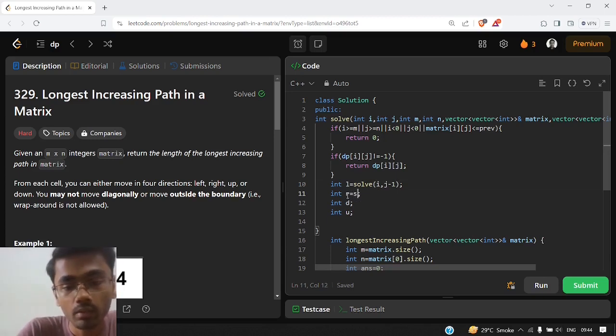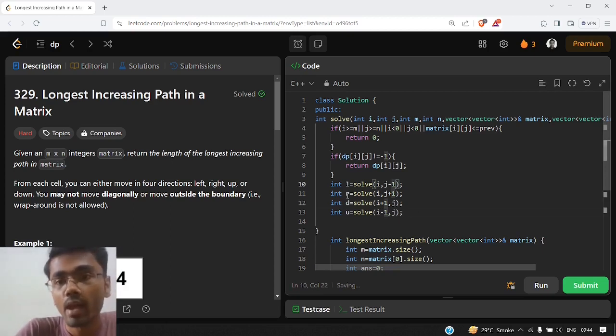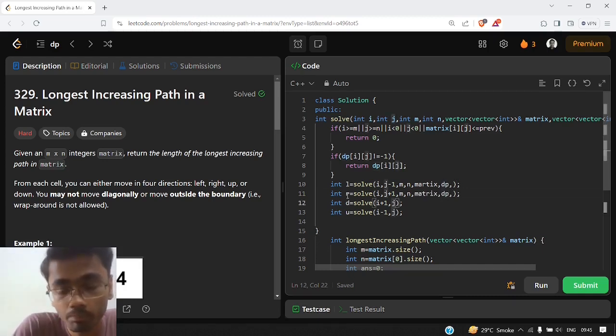Now for right part, our j will be incremented by 1 and i will remain as it is. For the down part, our i will be incremented by 1 and j will remain as it is. For our up part, our i will be decremented by 1 and j will remain as it is, and the rest of the parameters remain the same except for one, that is our previous value. So m comma n comma matrix comma dp, and one more parameter, that is previous. I'll show you what will be the previous value.